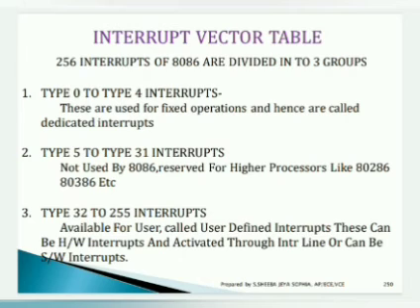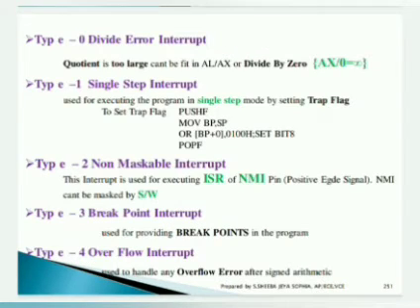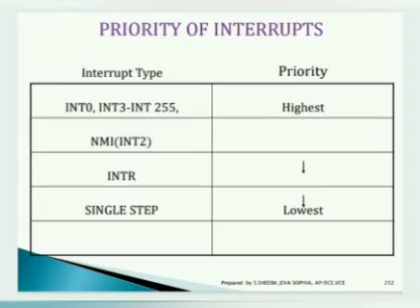In software interrupts, there are 256 interrupts available: type 0 to type 4, type 5 to type 31, and type 32 to type 255. Here we are using 5 interrupts, type 0 to type 4. Type 0 is the divide error interrupt, type 1 is the single step interrupt, type 2 is the non-maskable interrupt, type 3 is the breakpoint interrupt, and type 4 is the overflow interrupt. The single step interrupt has the lowest priority, whereas type 0 and types 3 to 255 have the highest priority, and the others lie in between. So these are all about the interrupts and interrupt service routine.